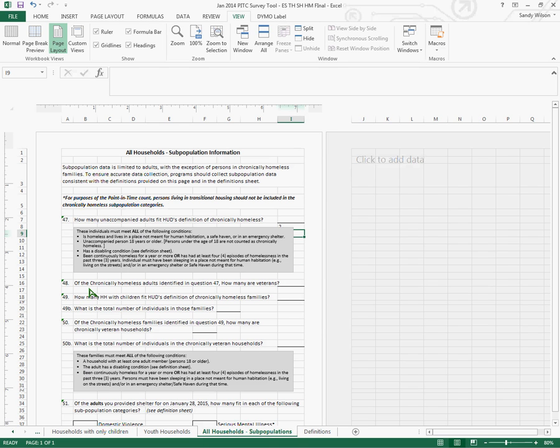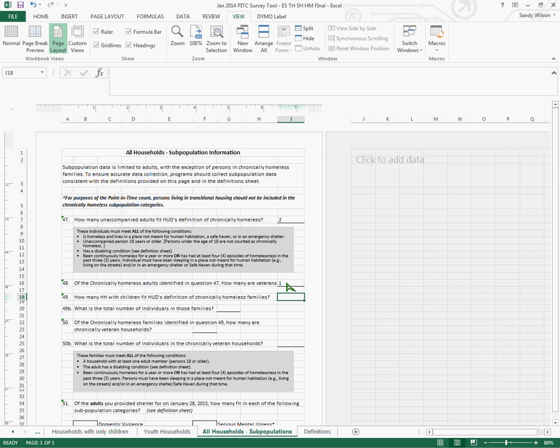Question number 48 is a subcategory question of question number 47. It specifically is asking, of the adults here in question number 47, how many of them were also veterans? And so we look at these 2 individuals that we've identified and realize that one of those is a veteran.